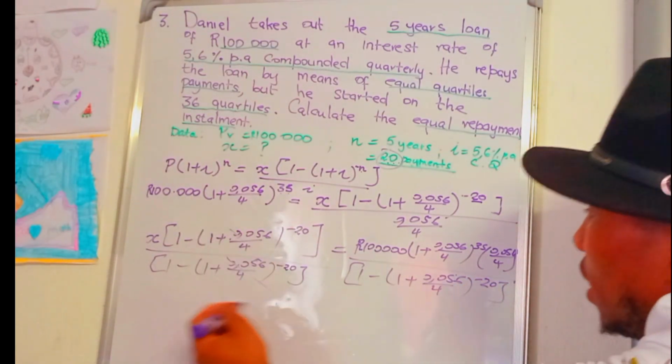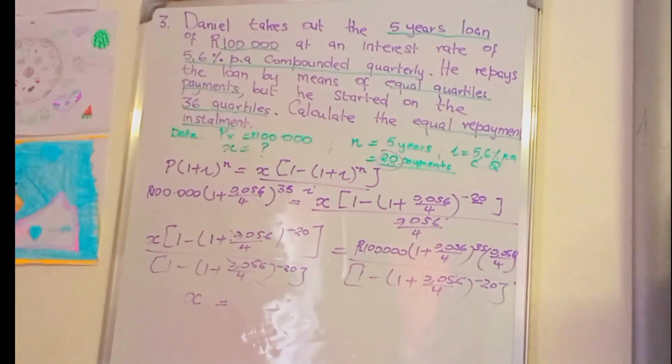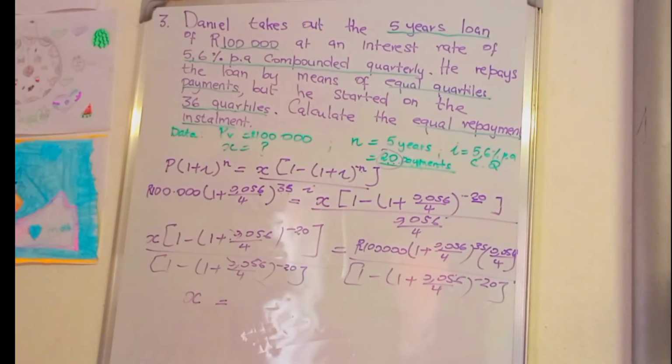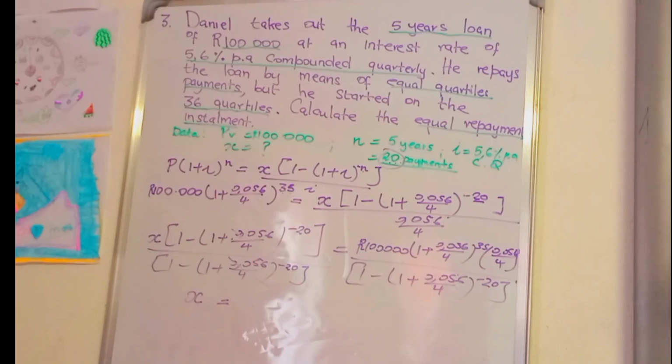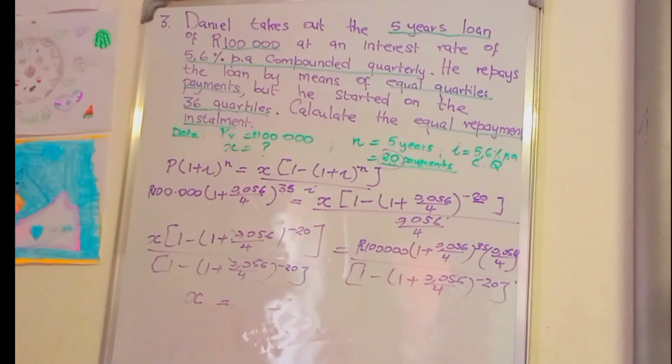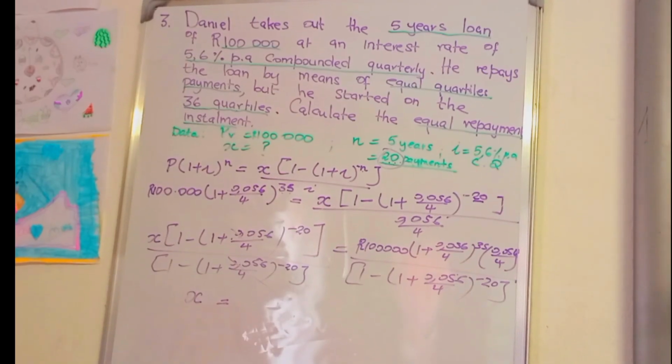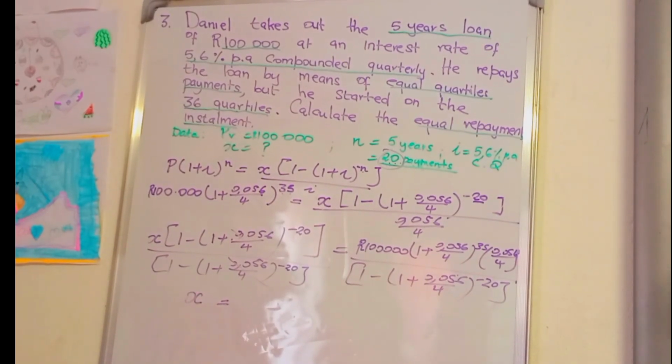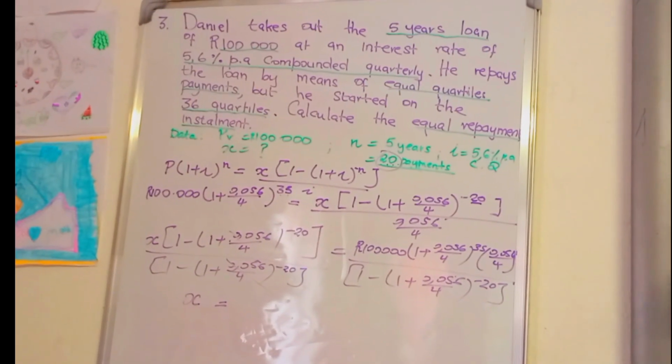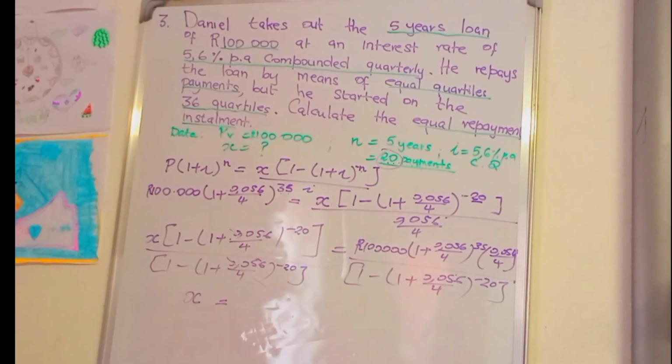Then you punch your calculator: 100,000 times (1 plus 0.056 divided by 4) raised to 35, times 0.056 divided by 4, all divided by (1 minus (1 plus 0.056 divided by 4) raised to negative 20).